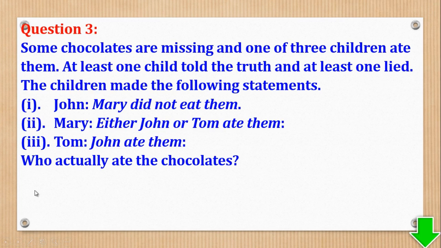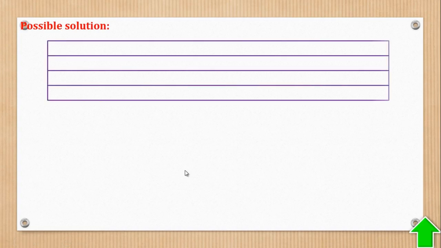Such a question is also easily done by tabulating. Questions which involve truth and false are easily done by tabulation. So we are going to come here and draw a table. Like I said, this is just one of the possible approaches.